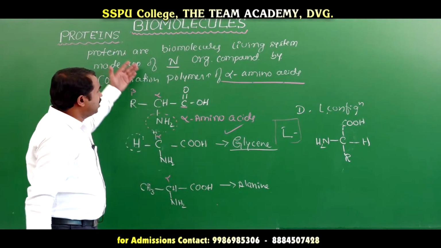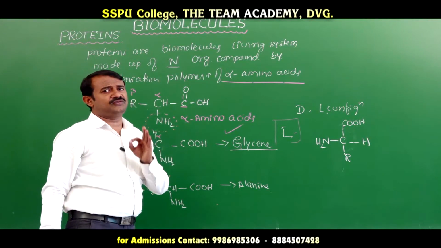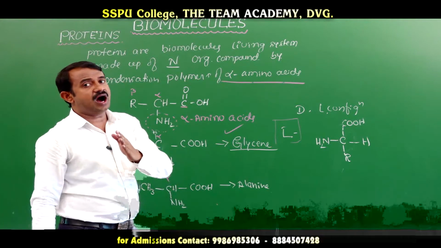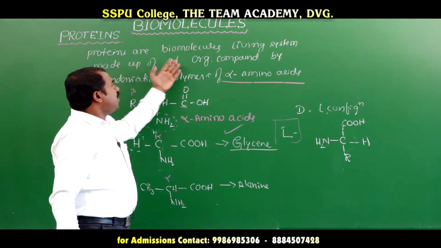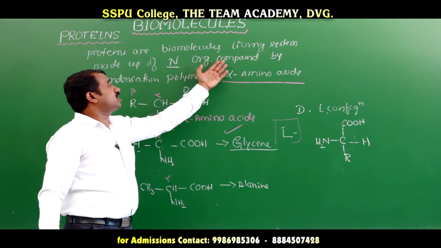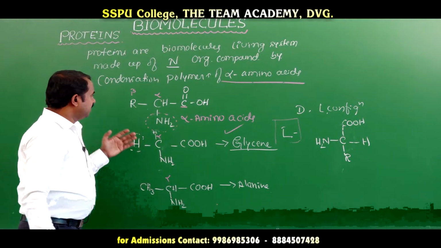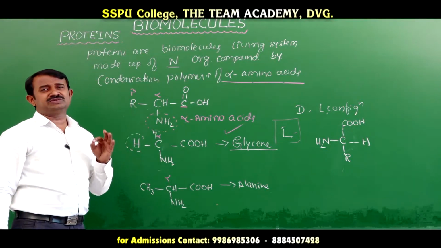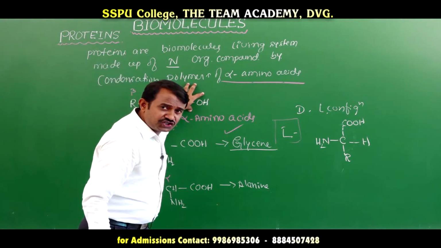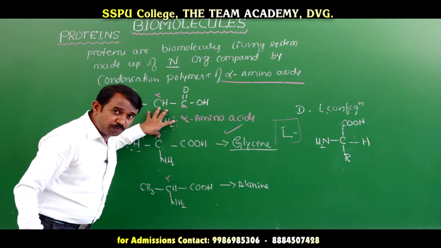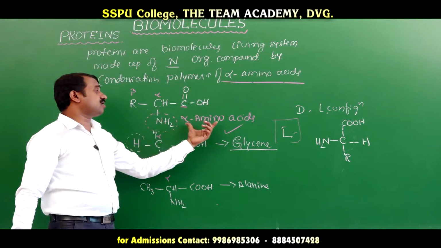So what are proteins? Proteins are biomolecules in living systems, made up of nitrogen-containing organic compounds, by condensation polymer chains of alpha amino acids. An amino acid contains a carboxylic functional group and an amine functional group in one organic compound. Two functional groups are present in the organic compound, and that is why they are called amino acids.